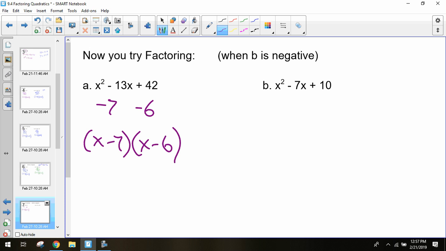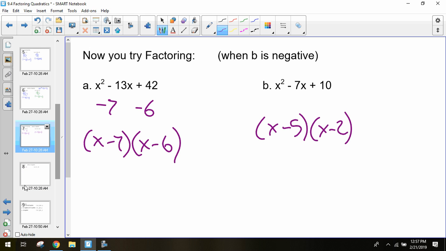What about that second one? X minus 5, x minus 2. Awesome, good. Negative 5 times negative 2 is positive 10. Negative 5 plus negative 2 is negative 7. Good. Still comfortable with this? Yeah. It's getting a little bit easier as we start to get more familiar with it. Cool. All right.